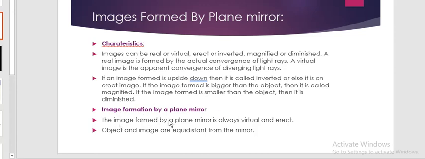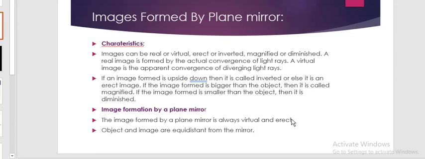The image formed by plane mirror is always virtual and erect. That means when we see ourselves in the plane mirror, children, that is a virtual kind of image, because our left becomes right and right becomes left when we see ourselves. If you write some alphabets in the notebook, you can see some alphabets also look inverted. You will not get the actual picture of the image. Like B will not be the B as we have written, it will look the opposite way, right?